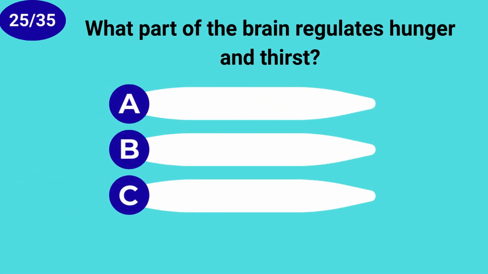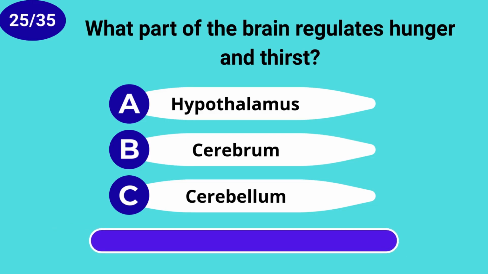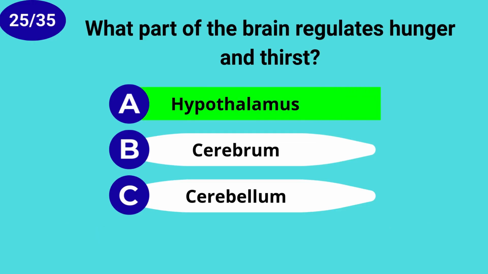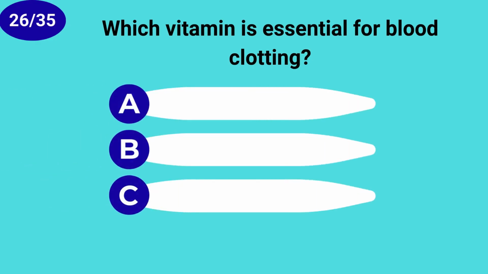What part of the brain regulates hunger and thirst? Hypothalamus. Which vitamin is essential for blood clotting?